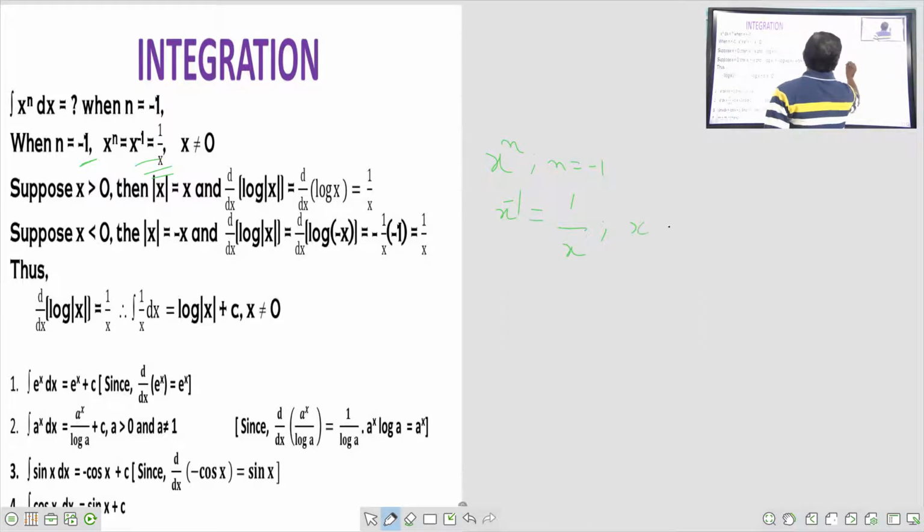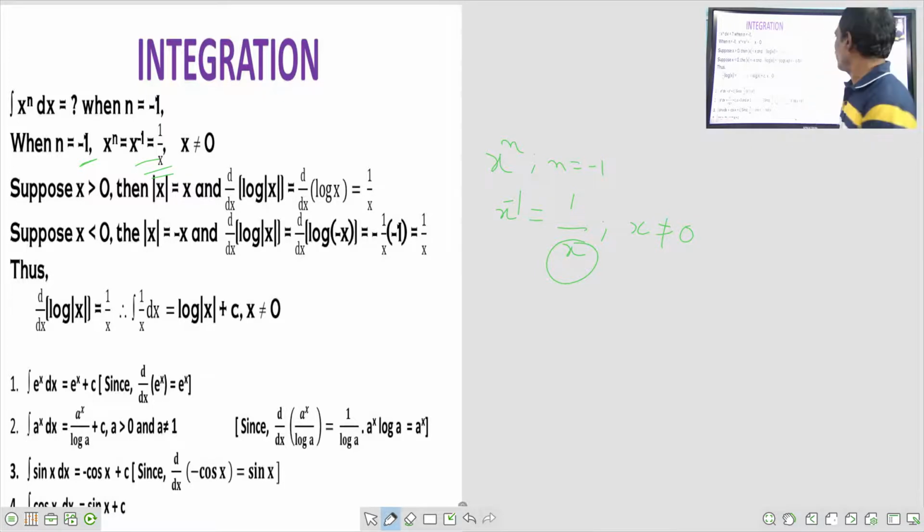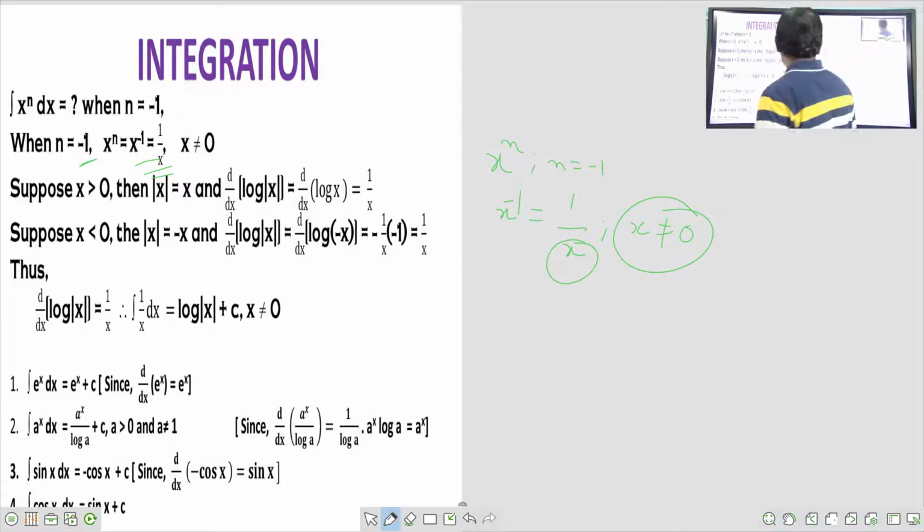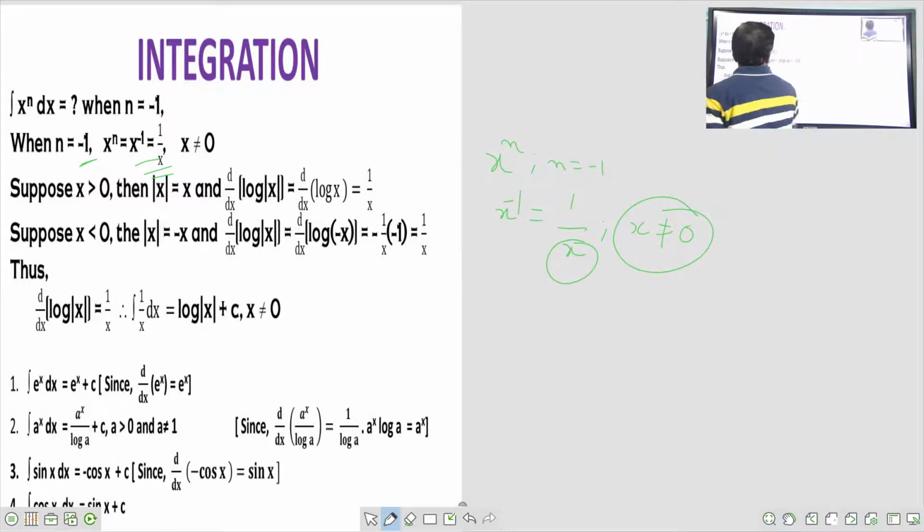Here x should not be equal to 0 because the function cannot be defined. If the value of x is 0, we can't define the function; 1 by 0 will become infinite. There is no meaning in doing this question, so provided the value of x is not equal to 0.